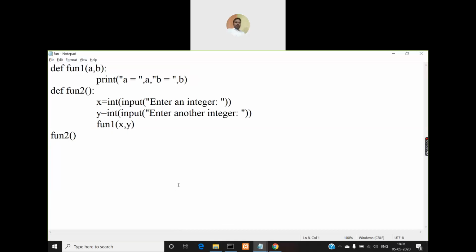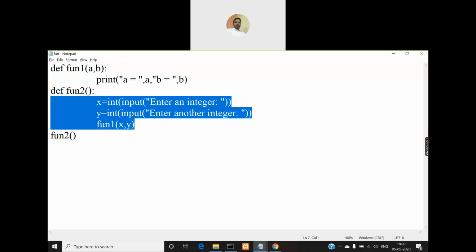So now look at this program. How many functions are defined? Two. Okay, two functions are defined. So the first function is fun1, right? It receives two parameters and it has only one statement, that is a print statement. And the second function name is fun2. It does not receive any parameter and it contains three statements till here, right?